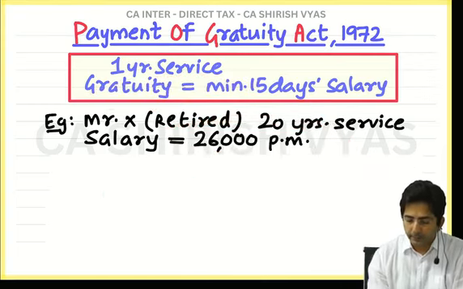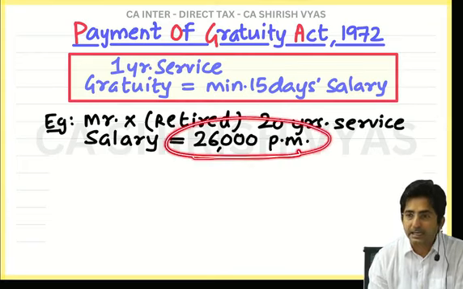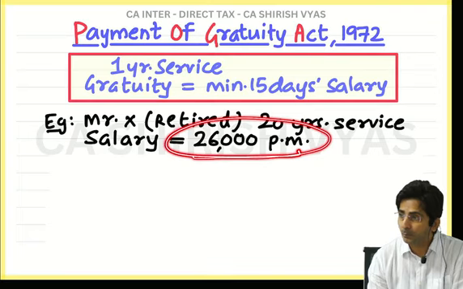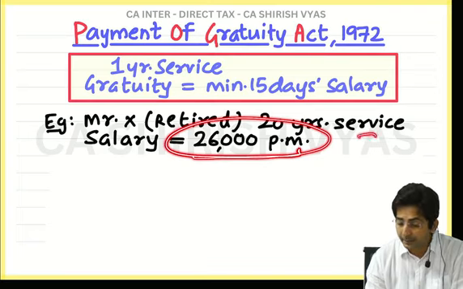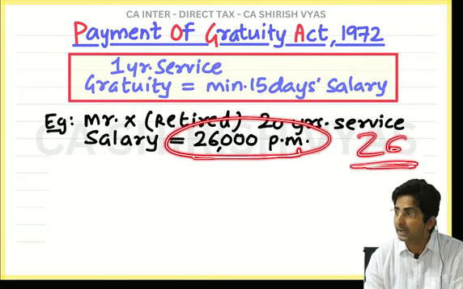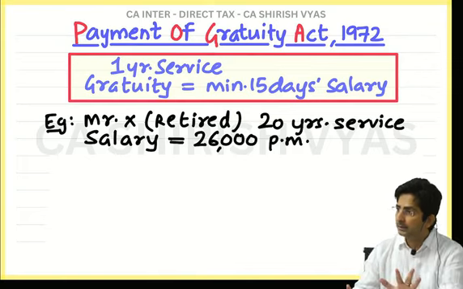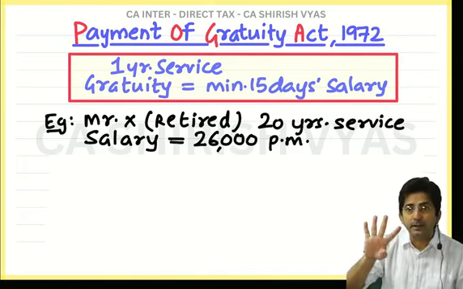Yes, this 26,000 is the salary of 1 month, and 1 month is treated as 26 days. Actually, a month is around 30 days, but every month there are 4 Sundays.